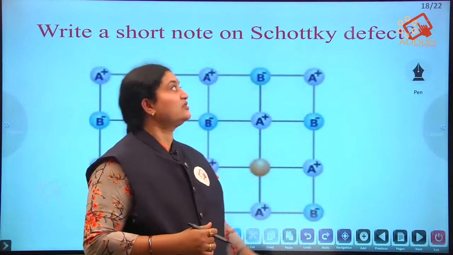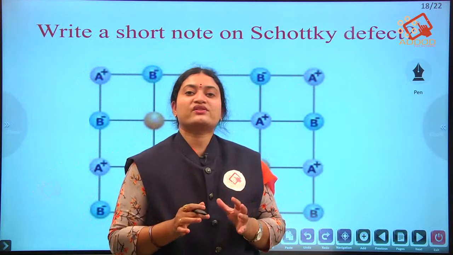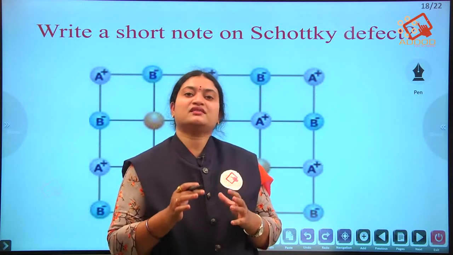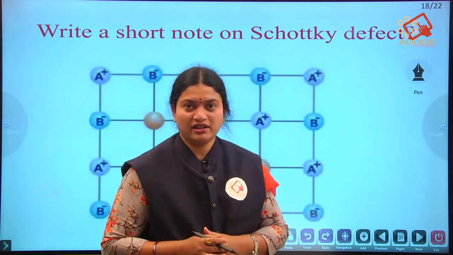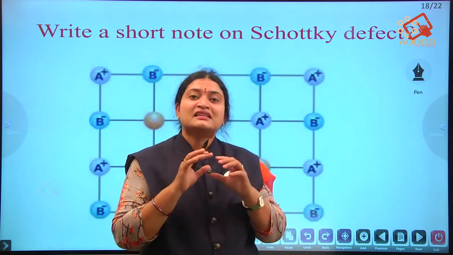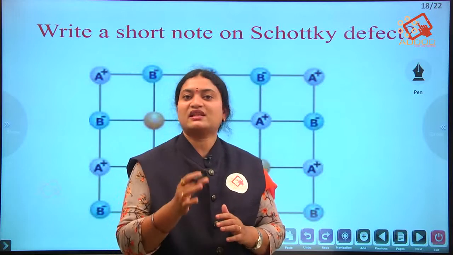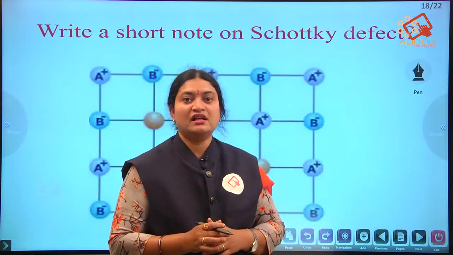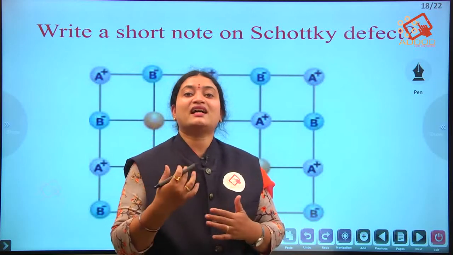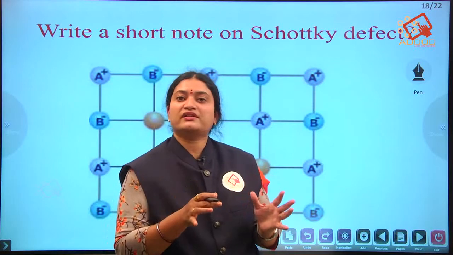Coming to the next question, we are having: write a short note on Schottky defect. This question carries 2 marks. So Schottky defect is a defect which is produced in ionic solids. Generally, whenever we say a perfect crystal, it means the particles are arranged in a disciplined manner in a regular pattern. But if some of the particles are missing from the crystal, then we call it a defect. Such defects we are going to see now.